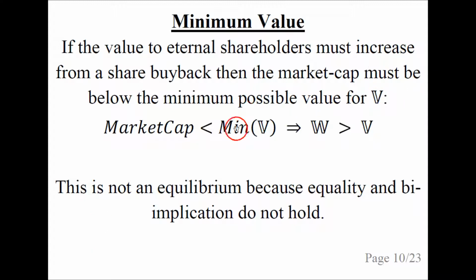So the market cap must be less than the minimum value that the stochastic V can take on, and then the value with a share buyback is guaranteed to be greater than the value without a share buyback. Note that this is not an equilibrium, because we cannot have equality, and there's no bi-implication either.